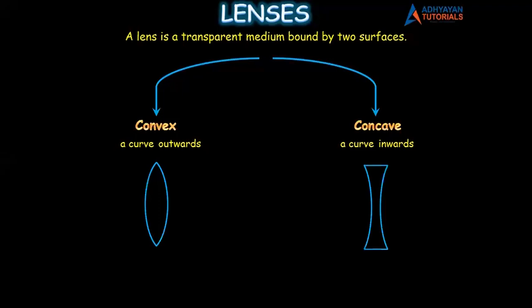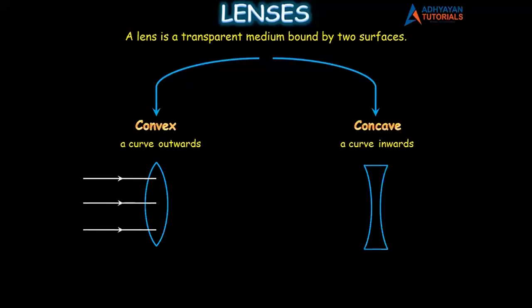Acha, there is one more point of difference between convex and concave lens. Let's see what it is. For a convex lens, imagine some rays of light coming and falling like this. Look at these rays of light. These rays of light are traveling from air and going into glass. Now we studied in the last lesson, if light travels from one transparent medium to another transparent medium, what do you think, will it go straight or will there be a change in its direction? Definitely there will be a change in its direction, and that change in direction is called refraction.